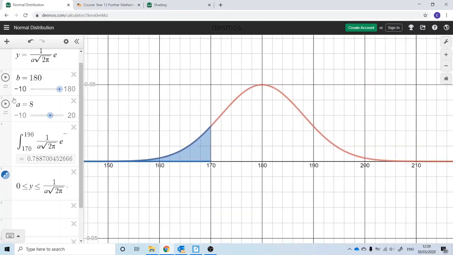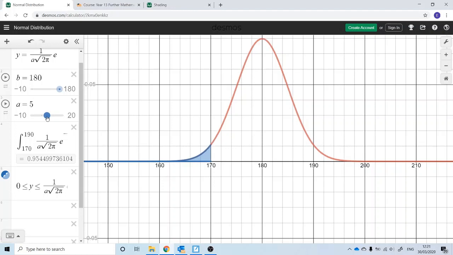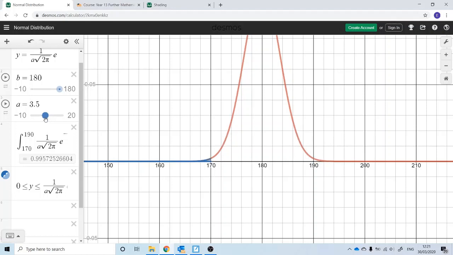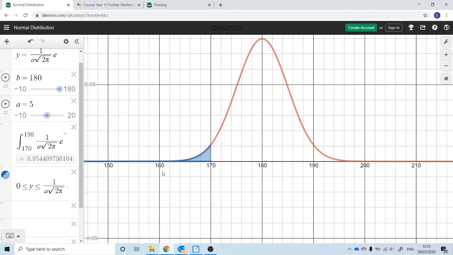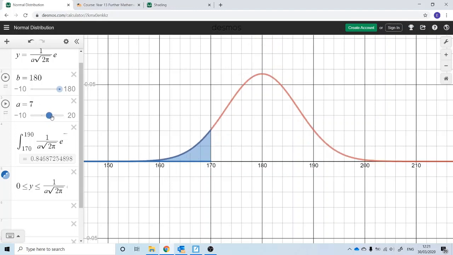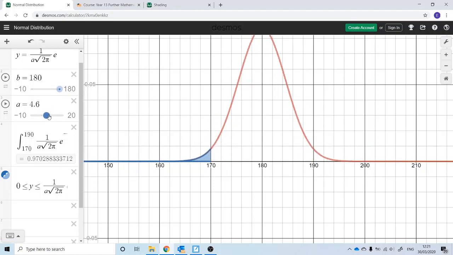Similarly, a here is my standard deviation, and you can see that when I reduce the standard deviation, the probability in the tails reduces. By that I mean the probability becomes more centered around the mean, closer to the mean. So if I wanted to work out the probability of someone having a height of less than 170, when I reduce the standard deviation, the area to the left of 170 decreases. Okay, so that's the effect of variance and mean on the distribution. One shifts it along, and one changes how spread out it is.